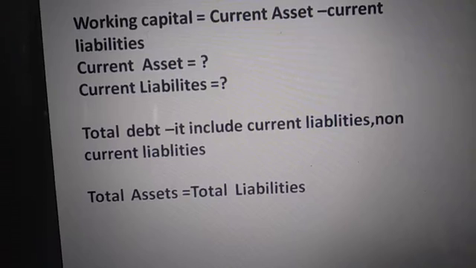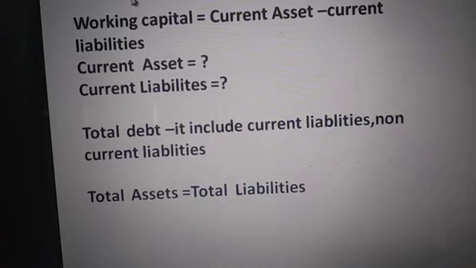Next, how to find out current liability? If both things are given, working capital is given and current asset is also given, then current liability can be found out by, how will we find out the current liability? Can you tell me?